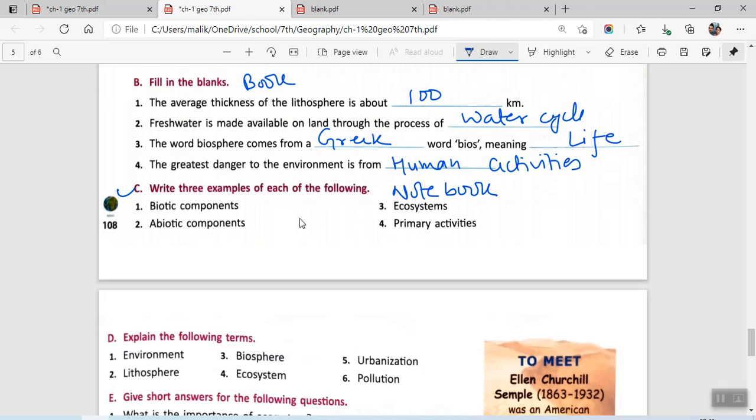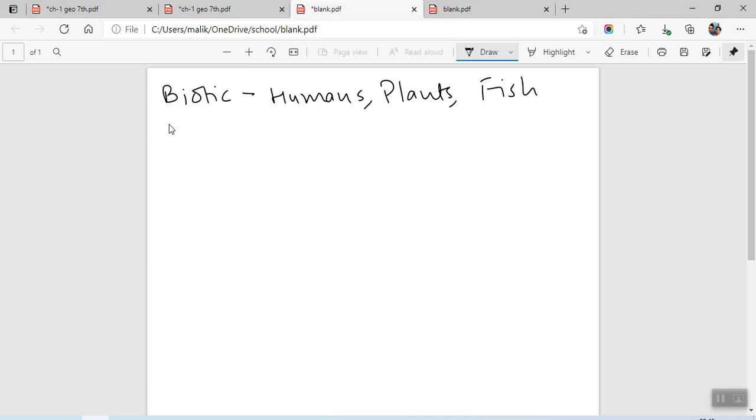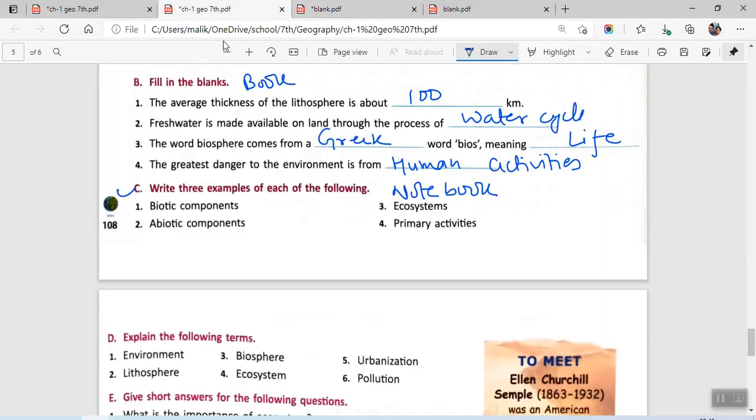We are to give three examples of each. We will be writing them down. First one is biotic components. Let me just write biotic only, that will do. Biotic, you can just write humans, plants, then you can write fish, you can write animals. So any three would be good.